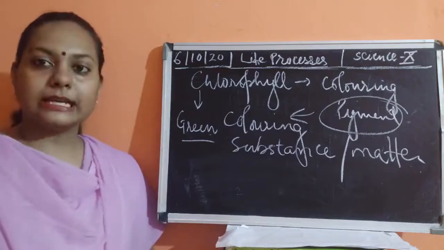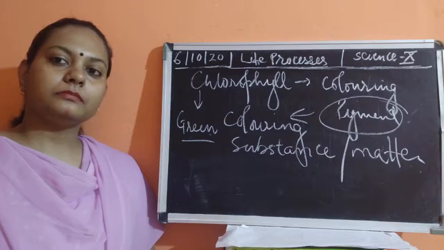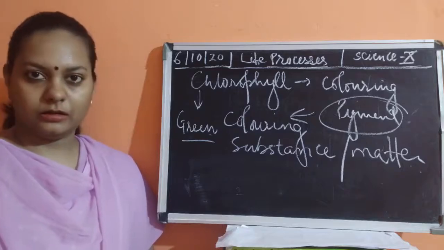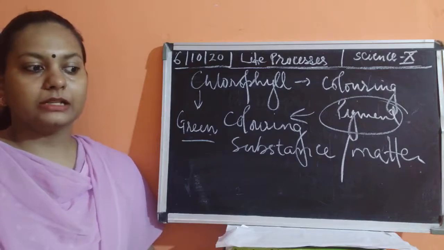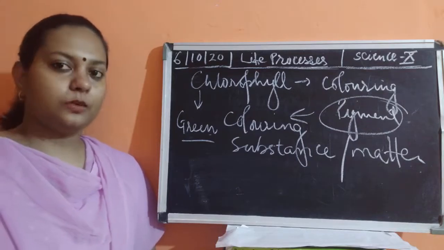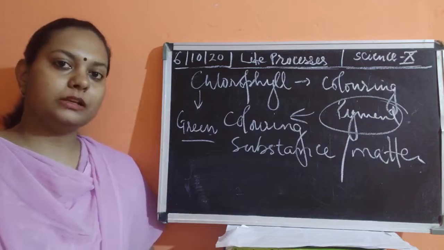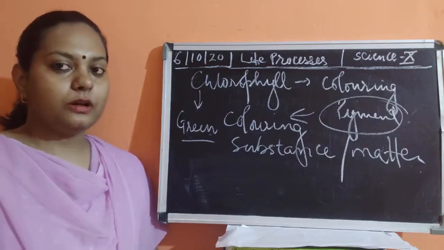So leucoplast is the pigment which has no color. It gives white color. We can see that the plants have flowers and the flowers are white in color. So why is it white in color? It is because of the presence of the leucoplast.